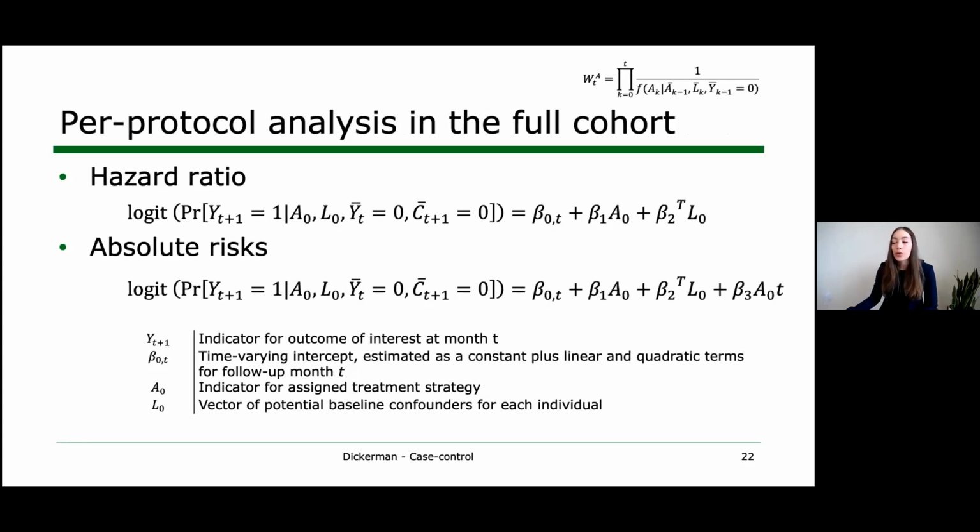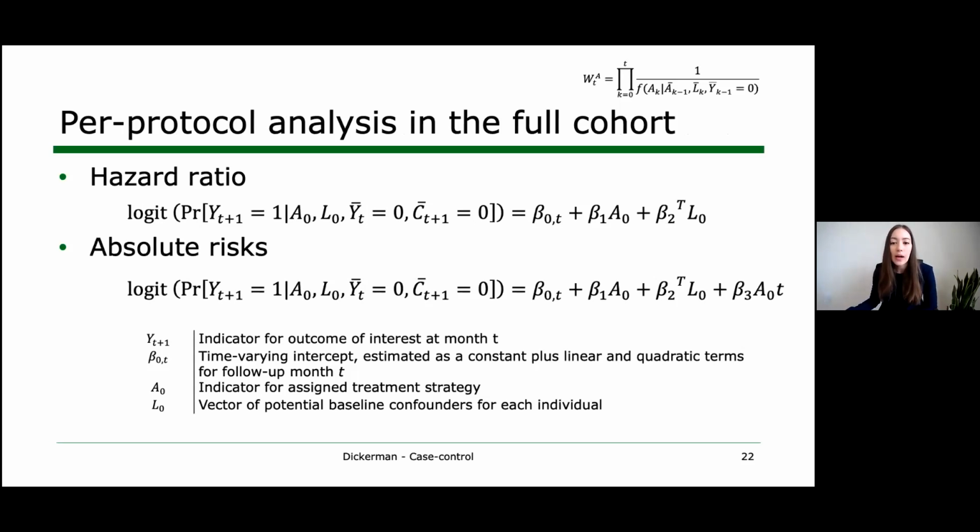For the per protocol analysis, we fit the same models to the data after censoring people who deviate from their assigned treatment strategy. Specifically, we censor people in the initiator group when they stop statins in the absence of a contraindication, and we censor people in the non-initiator group when they start statins in the absence of an indication.